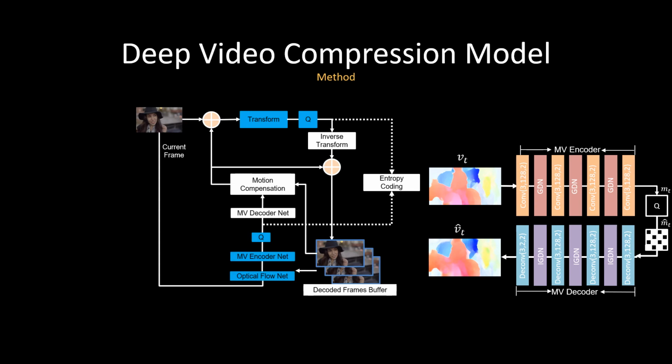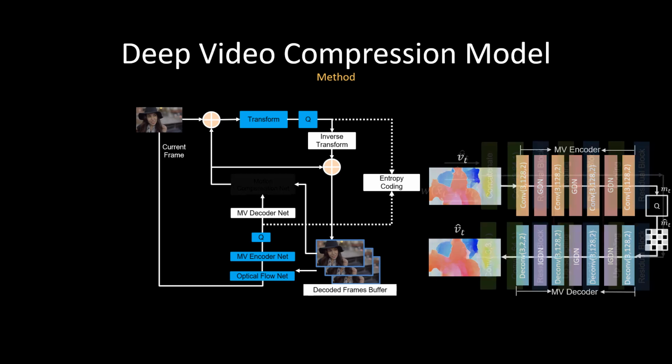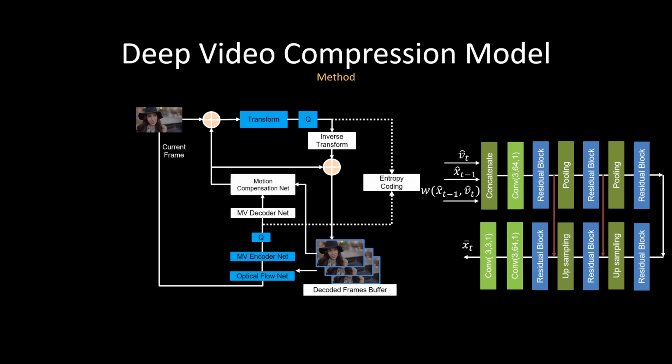And we will also have the motion vector encoding network to encode the motion. And then we have the decoder net to obtain the decoded motion. With the decoded motion, we can do the compensation to predict what could happen for the current frame from the motion and the previous frame. And we also use a network to achieve this goal.